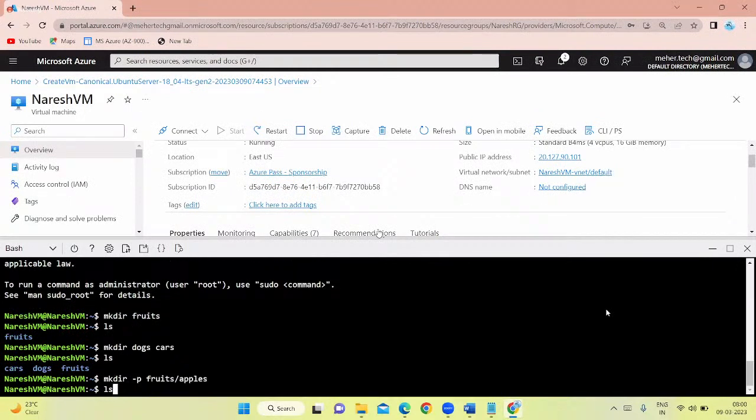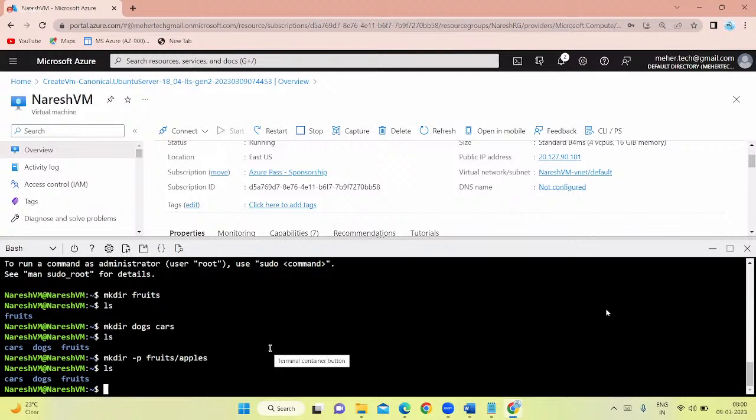If you say list now, you have to go inside the fruits folder and then you can see the apples folder there. So how to go to the fruits folder? Simply say cd fruits.